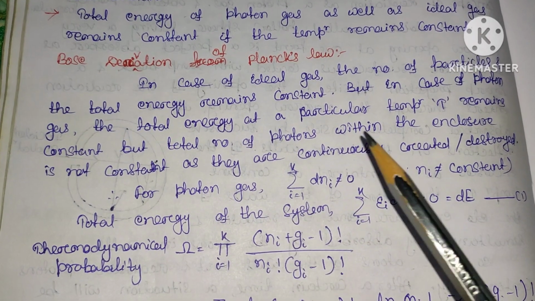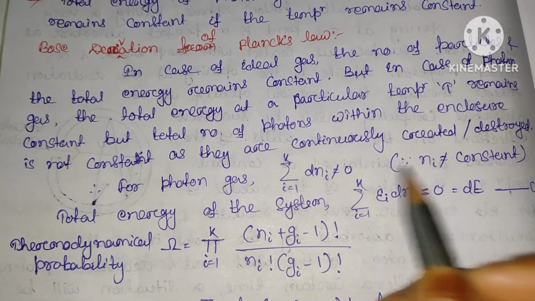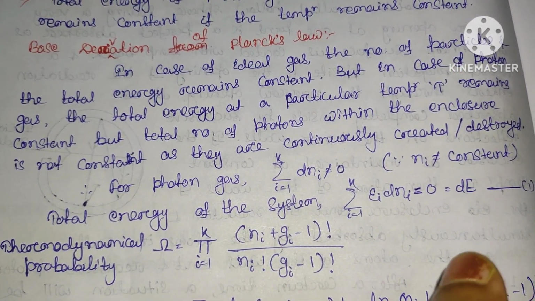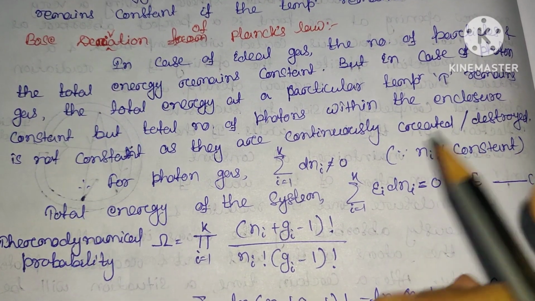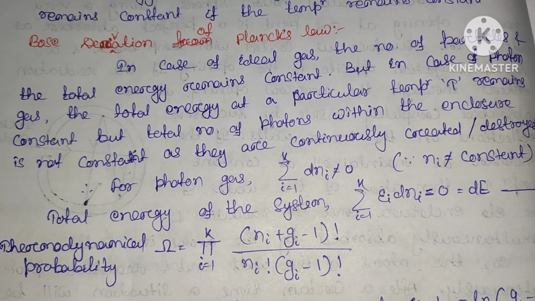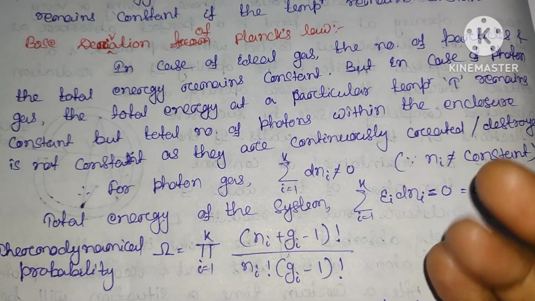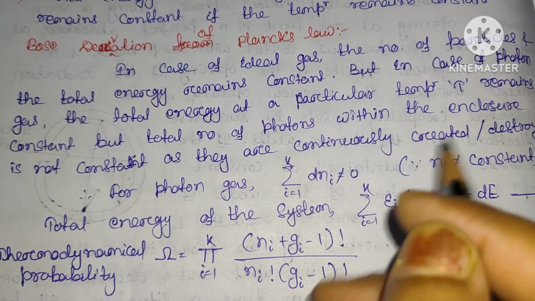See the Bose derivation of Planck's law. The most important application of Bose-Einstein statistics is the derivation of Planck's law of distribution of energy in the case of blackbody radiation. It was given by Bose in 1924. Radiation in thermal equilibrium inside a blackbody is treated as a system of photons. They will obey Bose-Einstein statistics.